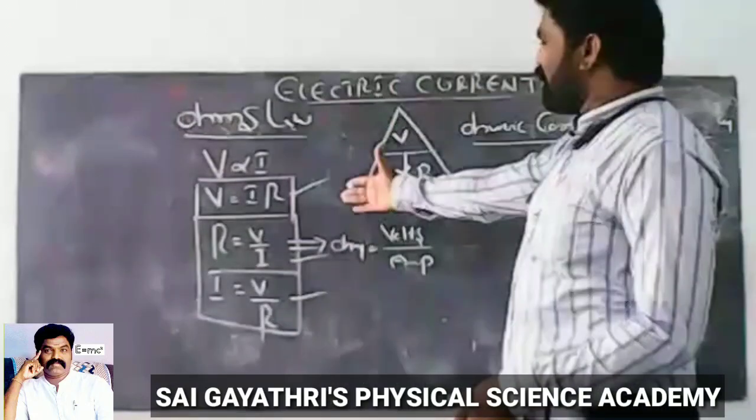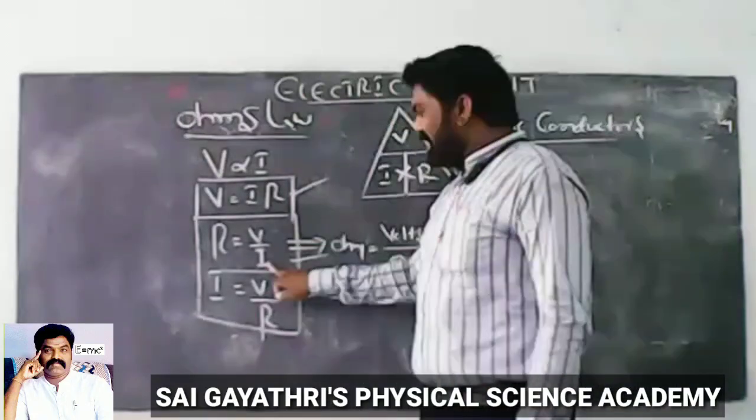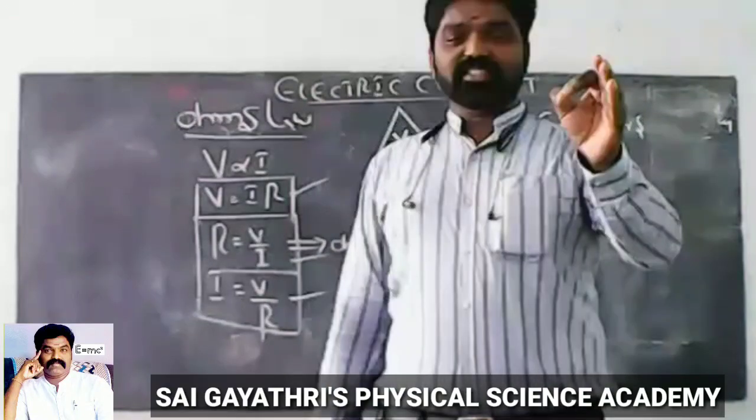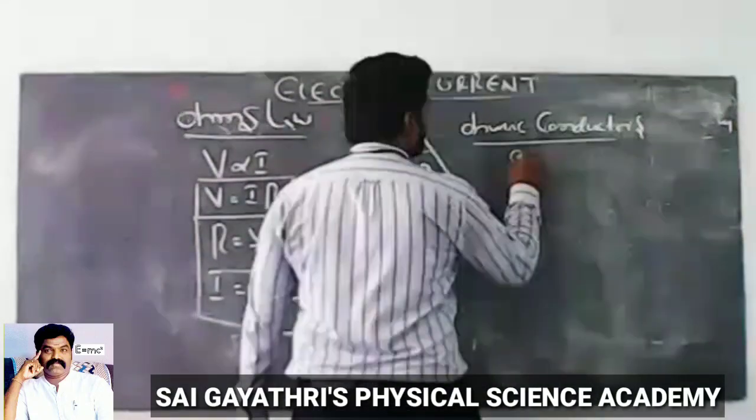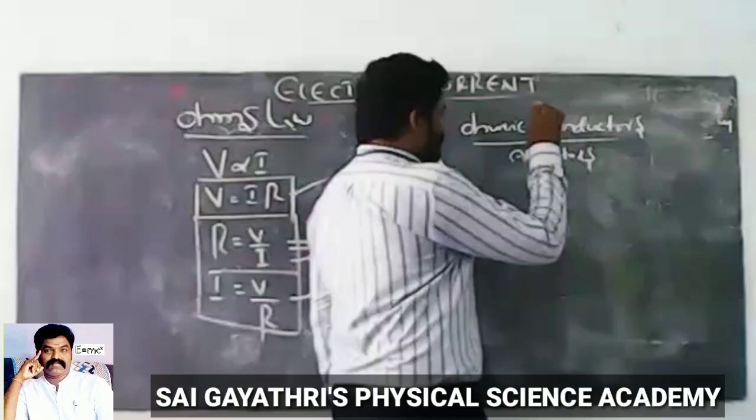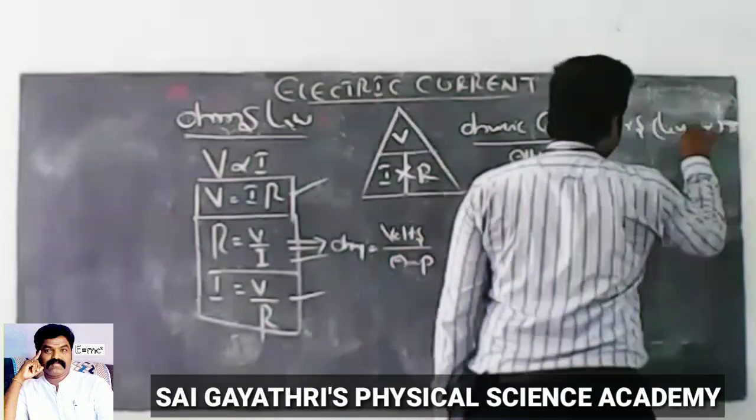They obey Ohm's law. V by I is R, and R is always constant for a given metal. So the substances which obey Ohm's law are called ohmic conductors. All metals are examples of ohmic conductors. An ohmic conductor is nothing but a linear conductor.